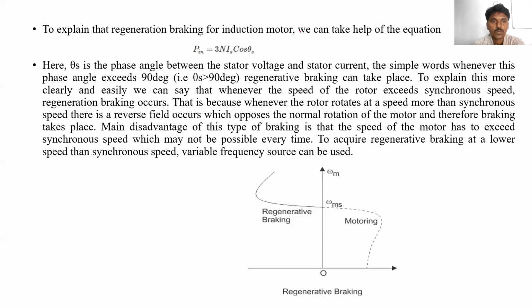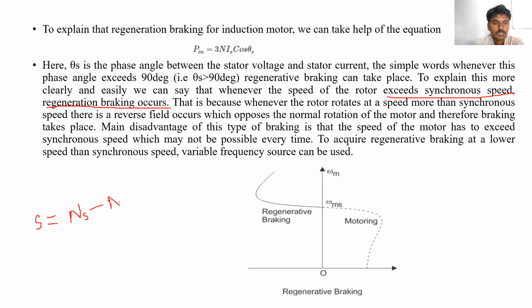To explain this more clearly and easily, whenever the speed of the rotor exceeds the synchronous speed, regenerative braking occurs. Whenever we would like to apply the regenerative braking, the motor speed should exceed the synchronous speed. Then the slip goes to negative. For example, S is equal to, we know the formula. What is the formula for slip?